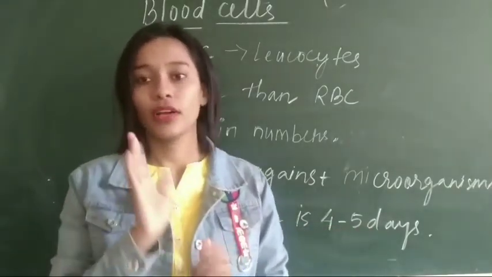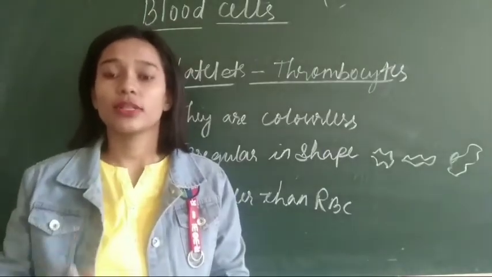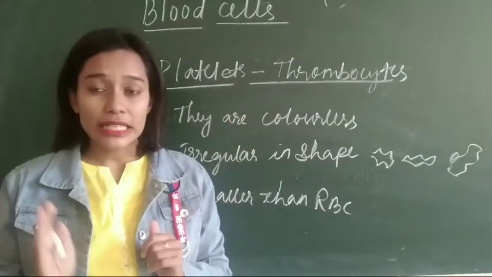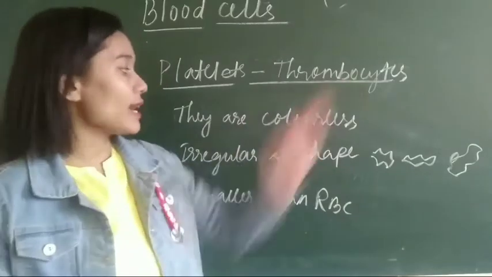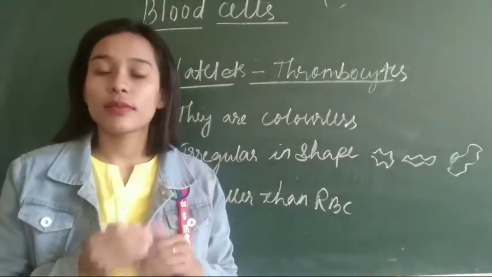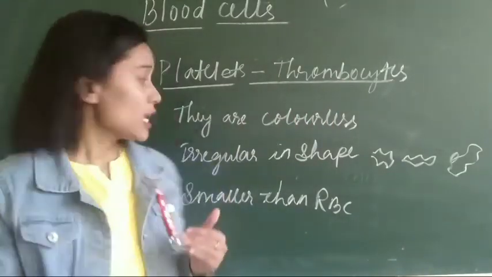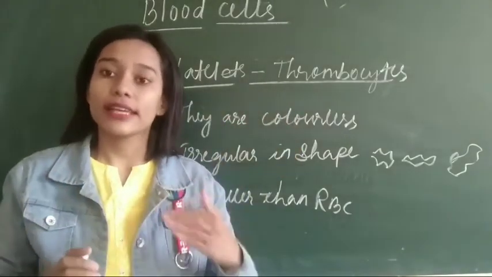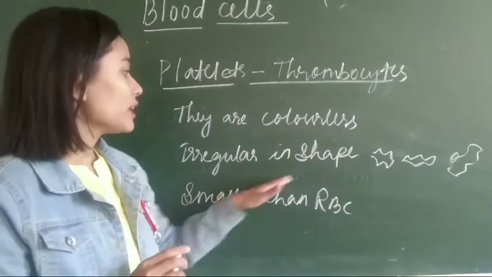Is it clear? Okay, now we will discuss the last component of our blood, that is platelets. Platelets are also known as thrombocytes. Now we will discuss the characteristics of platelets. The first one is they are colorless, colorless like water. Now, irregular in shape.